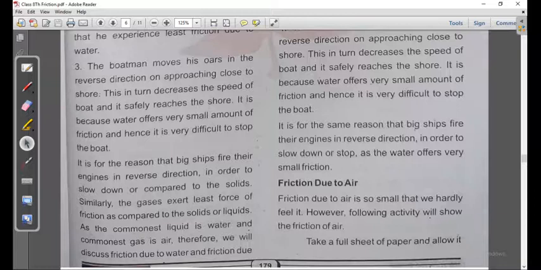Solids exert the most friction, liquids exert less friction. The gases exert the least friction as compared to solids or liquids, as the commonest liquid is water and the commonest gas is air. Therefore, we will discuss friction due to water and frictional force.